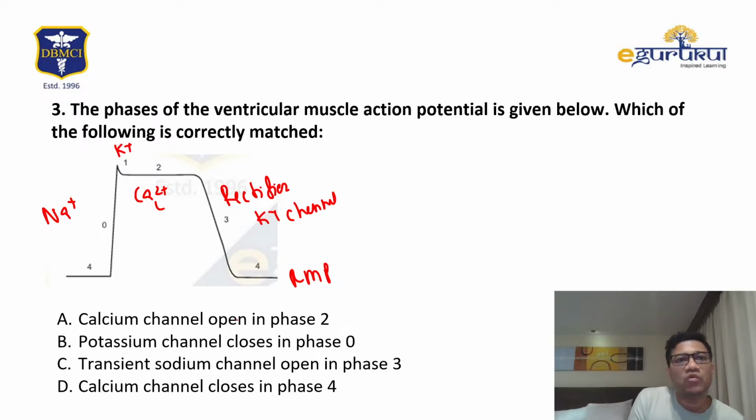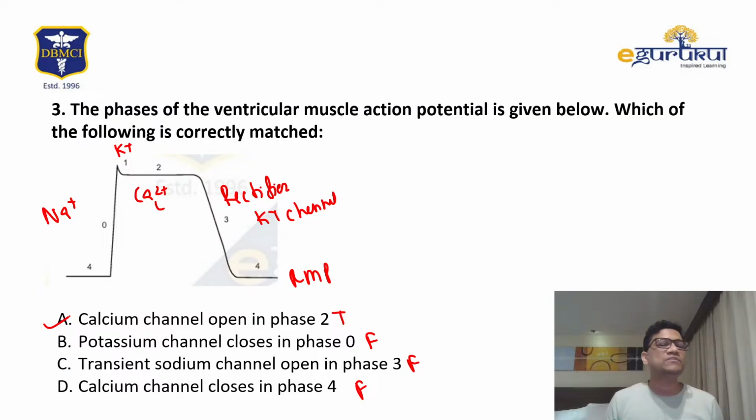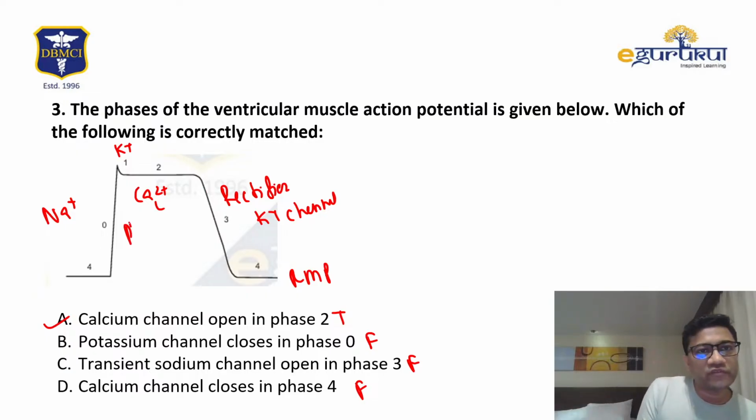So calcium channel open in phase 2, it's true. Potassium close in phase 0, it's false, it's open actually. Transient calcium channel open, again false. Calcium close phase 4, no. They are closing in phase 3, false. So the answer is A, calcium channel causes the plateau phase. This is the plateau phase, okay?